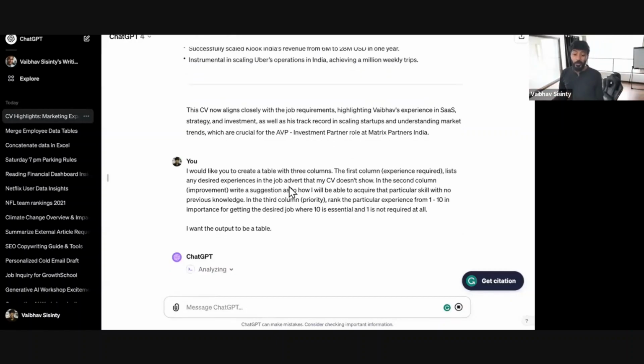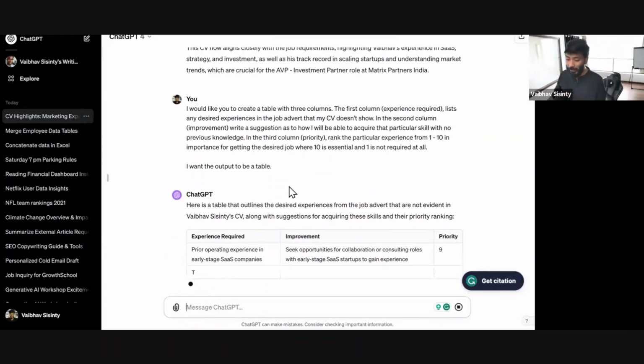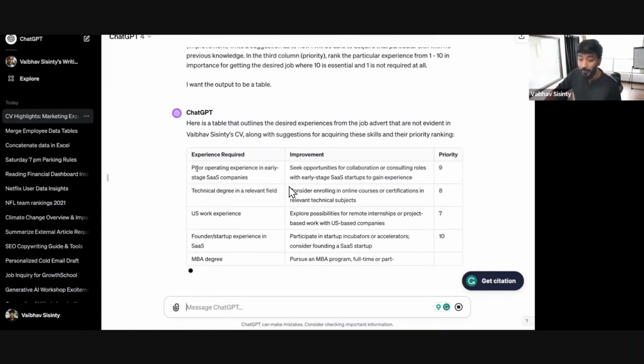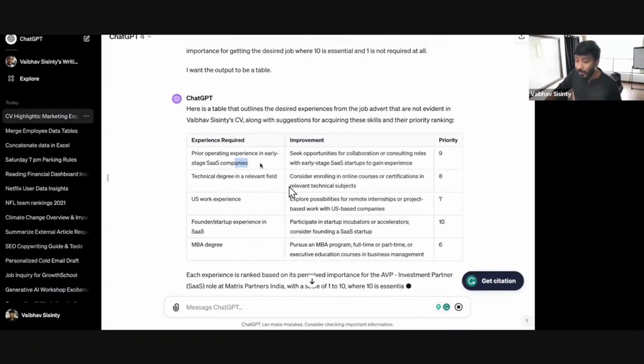And there you go. Now, what I'm saying is, go through all of this and give me a table of all the skills that are missing on my resume and that I need to level up, and what the important things are, so I'm prepared for the interview that is coming up. Because I'm sure after sending a personalized resume, if my resume is good, I'm definitely going to get a call. And look at this. It is going to the experience required that is not there in my resume: operating experience in an early stage SaaS company.